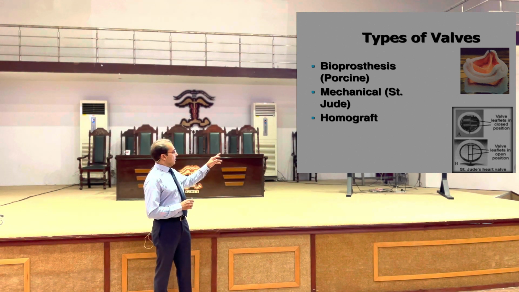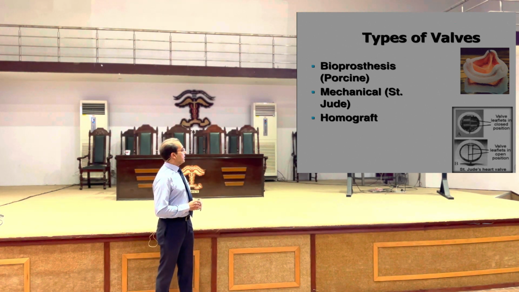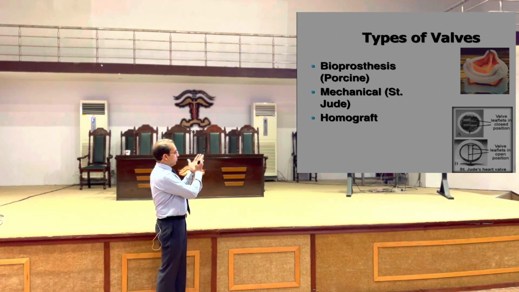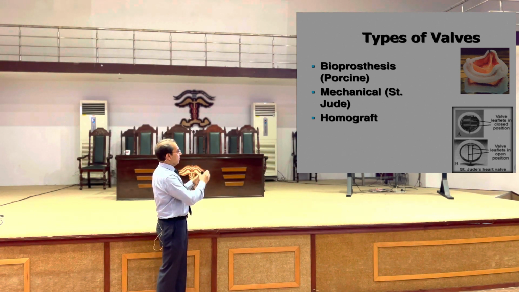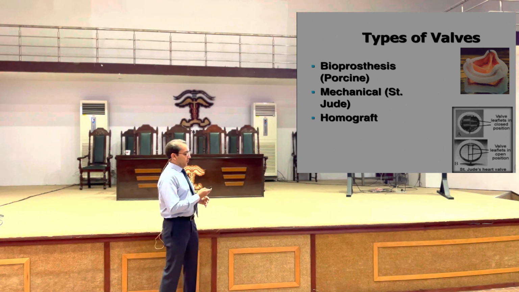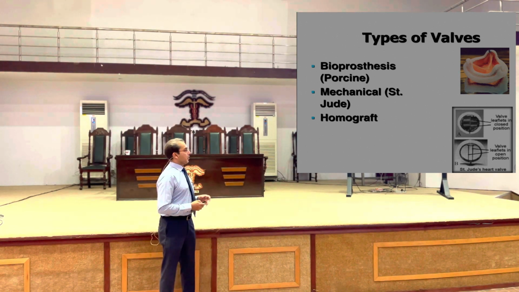So you see on the lower picture, these are the metallic St. Jude type of grafts. These are two discs, they can close. So the other one is the bioprosthetic porcine graft. So this is aortic stenosis.